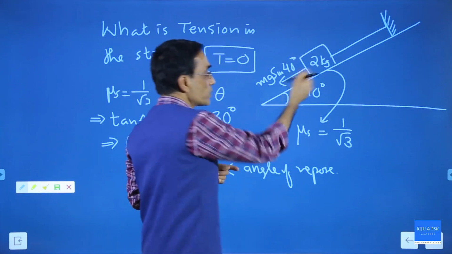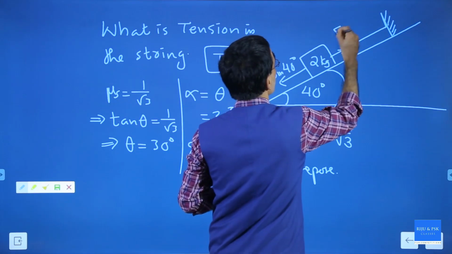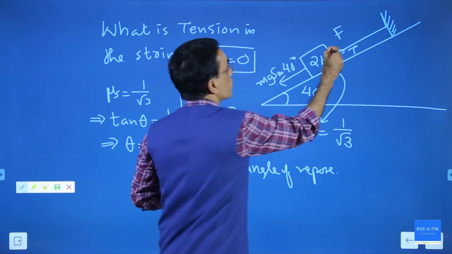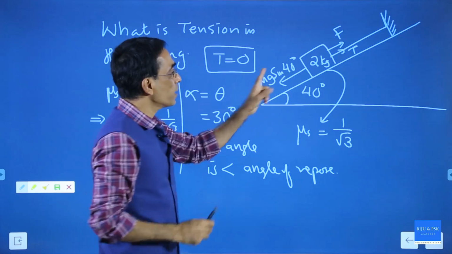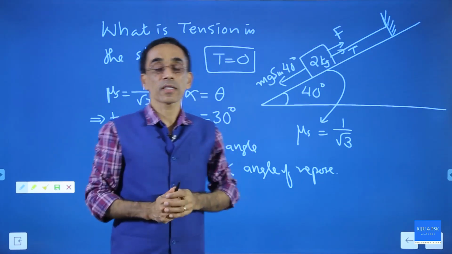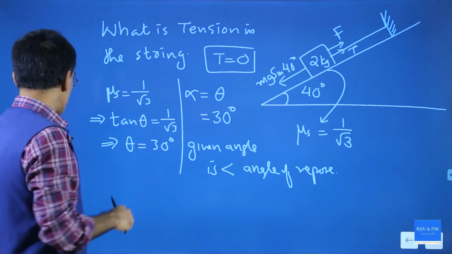That is the force acting downward. And the frictional force is the limiting friction F. The difference between them must become the tension. The difference between mg sin 40 and F will give you the tension in the string. Okay? So practice this, make the idea perfect.